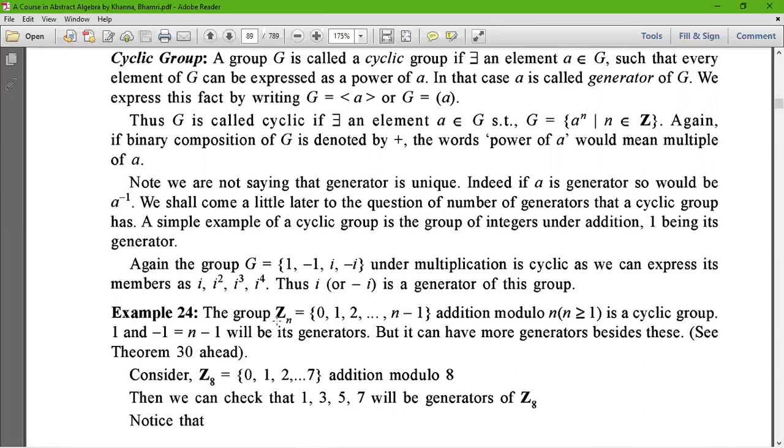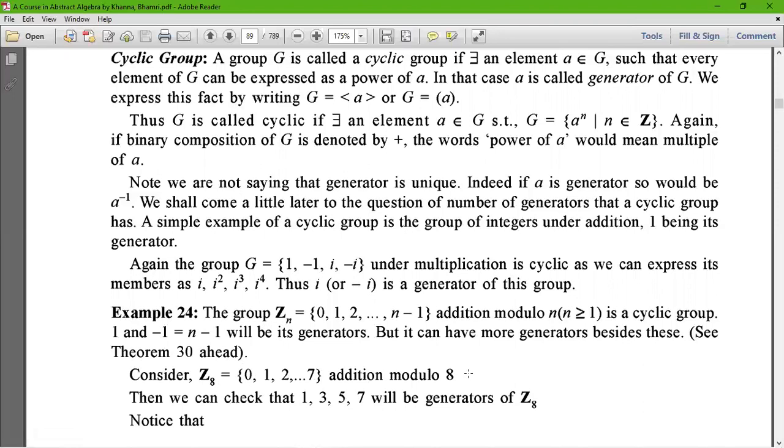But it can be seen with the help of a live example that it can have more generators. Now let us consider Z8. That means n equals 8. If n equals 8, then our group will become Z8 equals 0, 1, 2, dot, dot, 7.